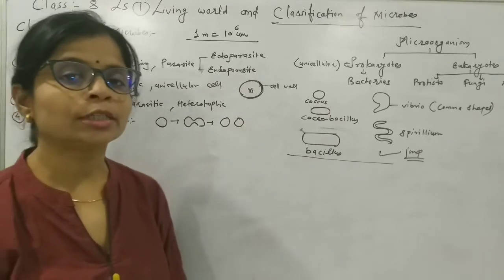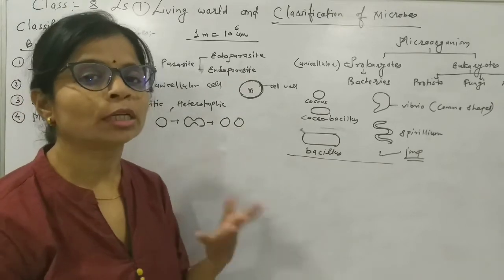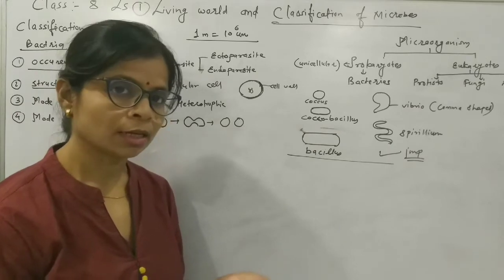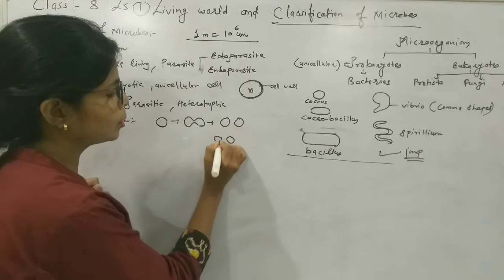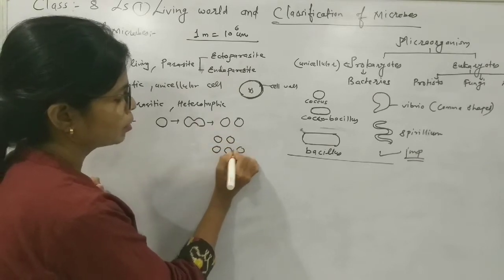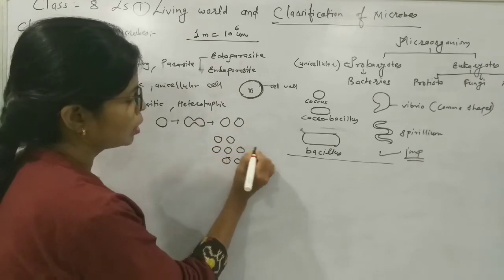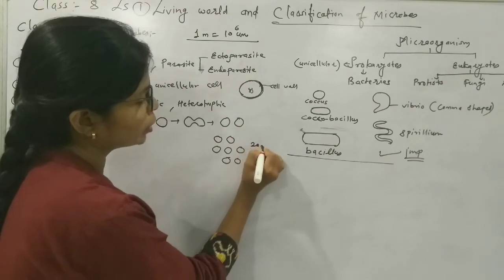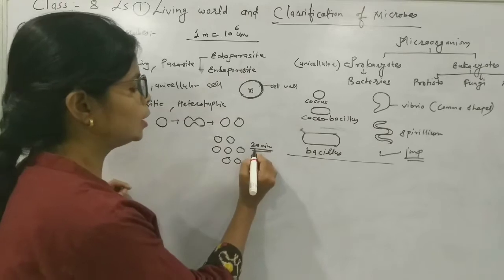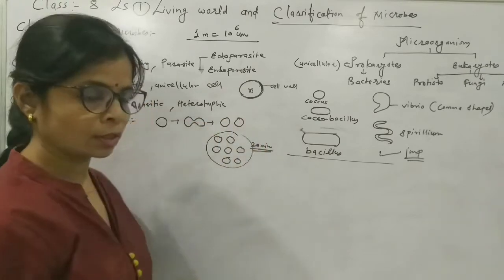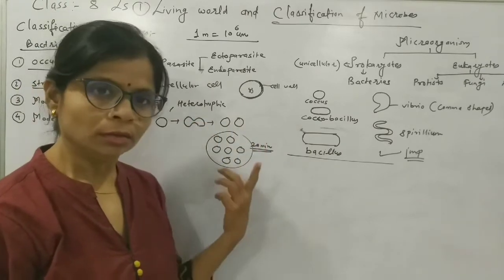When the conditions are favorable, it can multiply vigorously. Within 20 minutes they could double in number. So this is about reproduction.